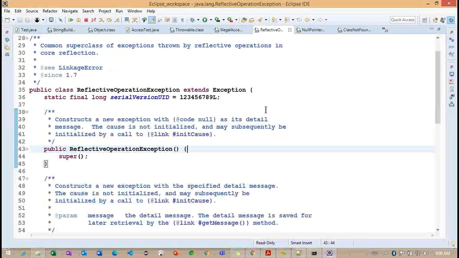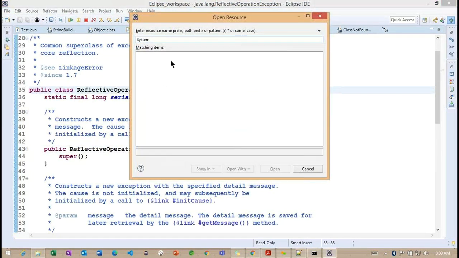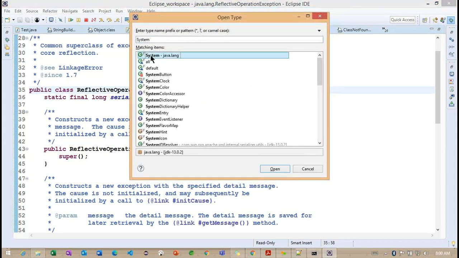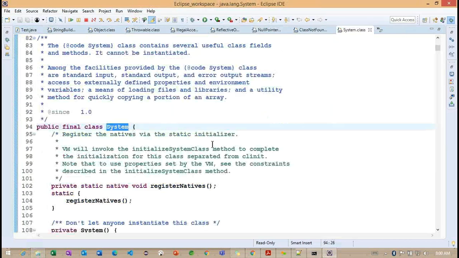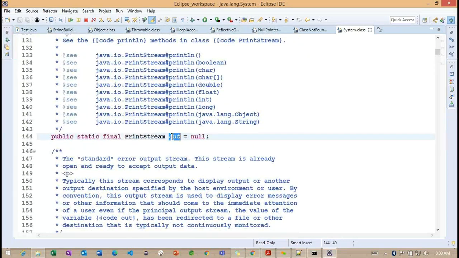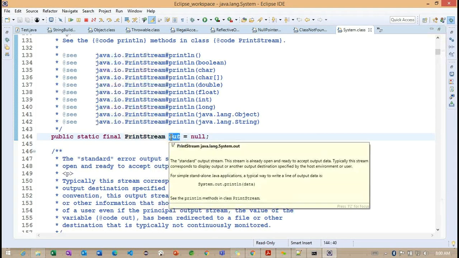Now I want to provide this particular system to this type. So this is a system class. Here now you can see we will have an in. In is an input stream. Same way, out here is a print stream. Print stream is also one of the output streams. This output stream we are going to call a resource because internally we are creating one object of this particular output stream. So this particular object we are going to call a resource.